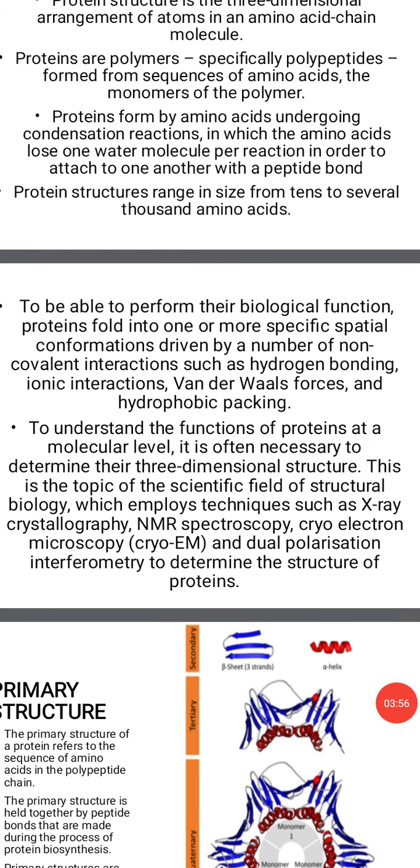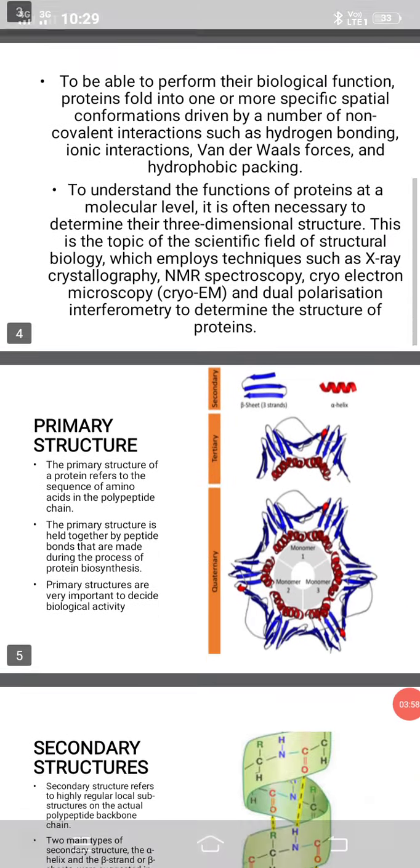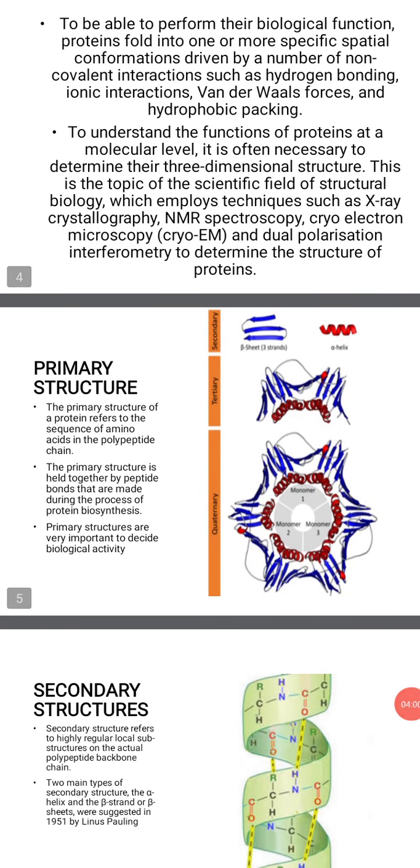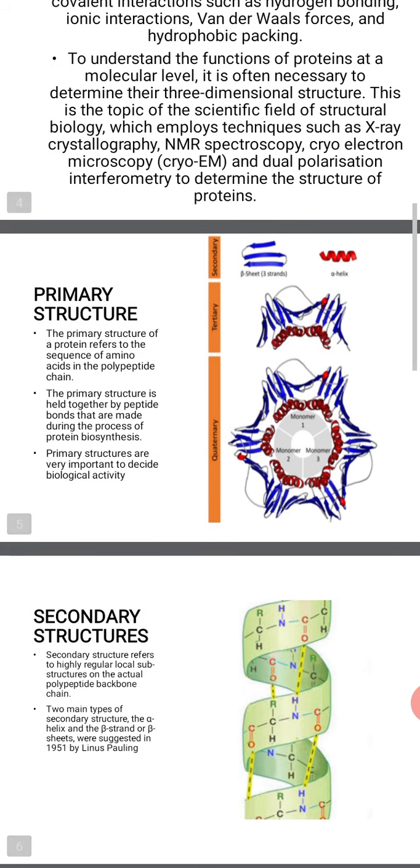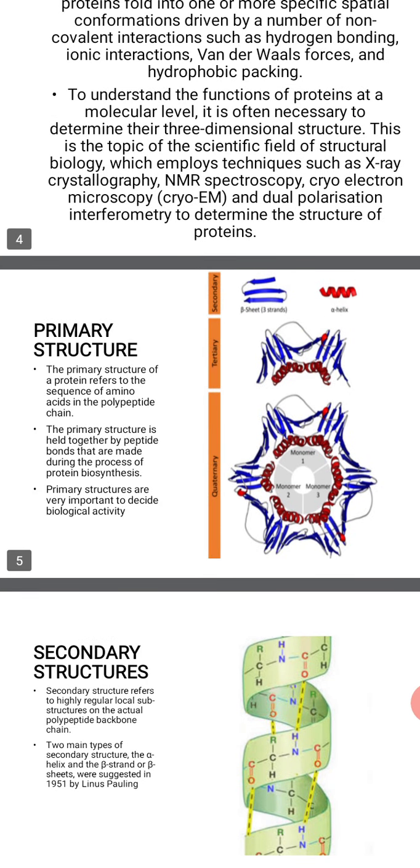So moving on to the primary structure. The primary structure is the specific sequence in which various amino acids are arranged in a protein. This primary structure is so important because it decides its biological activity.